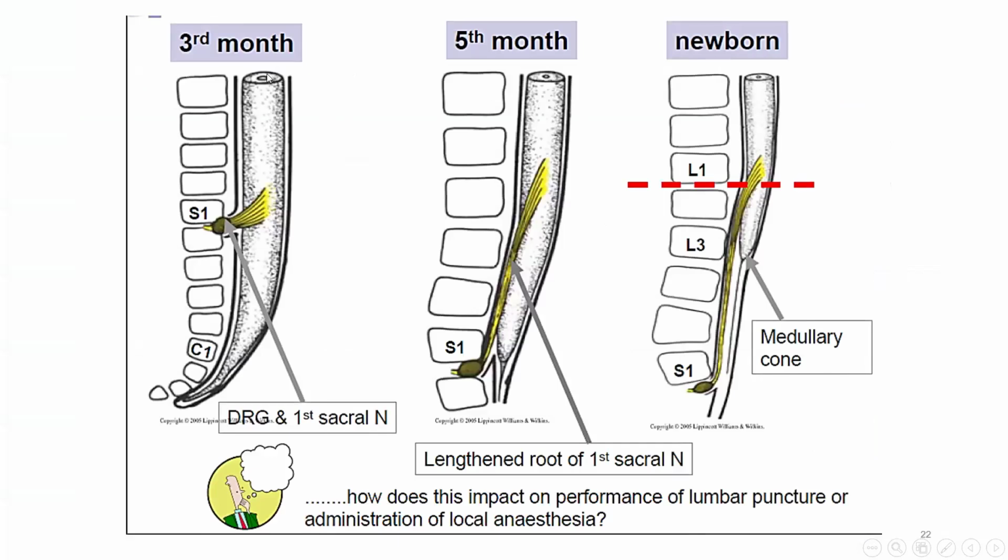At the third month of the embryonic life, the length of the spinal cord is the same as the length of the vertebral canal. So the spinal nerve will emerge between the corresponding intervertebral foramina. But at the fifth month, the length of the vertebral canal will exceed vastly the length of the spinal cord.